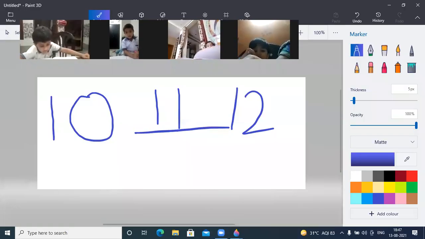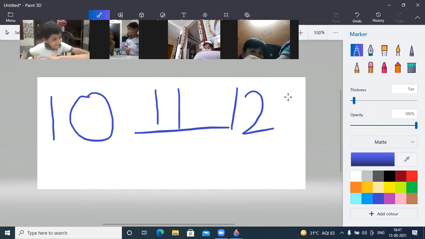and write down today's date. So in your maths copy, you have to write down the date first, and then we have to write what comes in between. So the first number is 10 dash and 12.